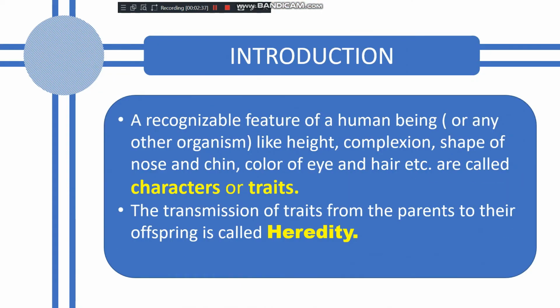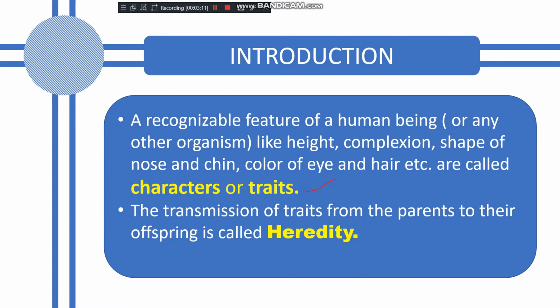A recognizable feature of human being or any other organism, not only for human being, any other organism, you can see the dogs or cats or cows, etc. They are also having different types of features. It can be height or complexion, means the color of their skin, shape of their nose, shape of their chin, color of their eye or hair, etc. So these all features are known as characters or traits.